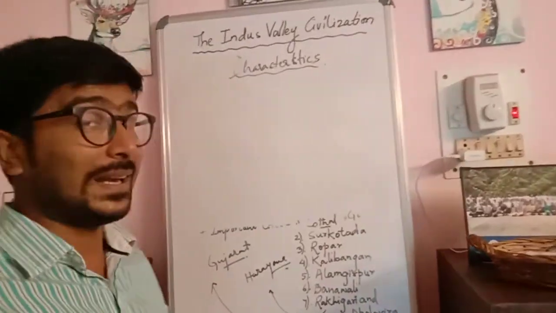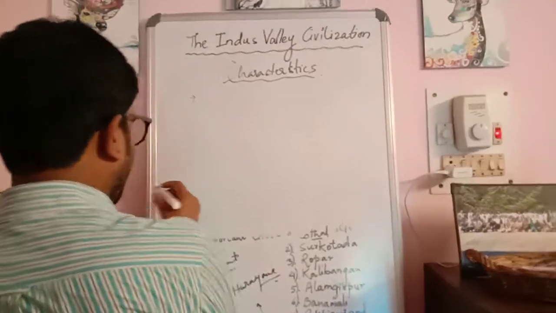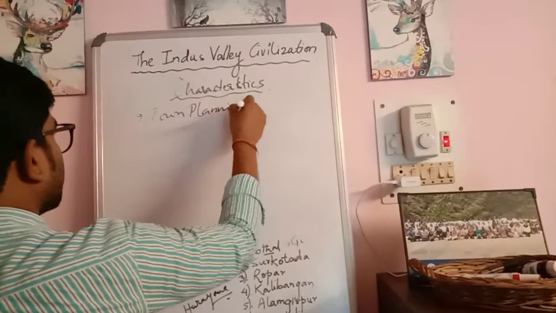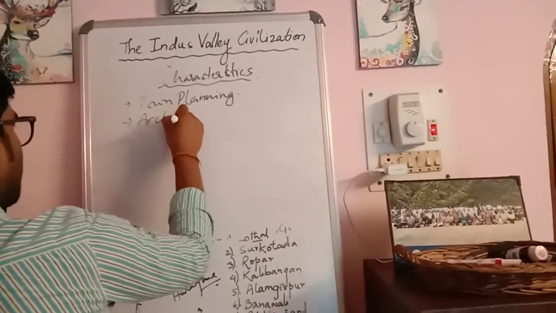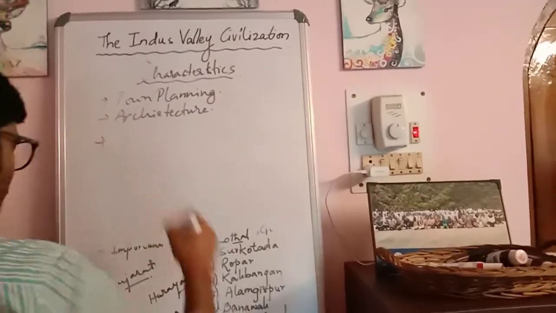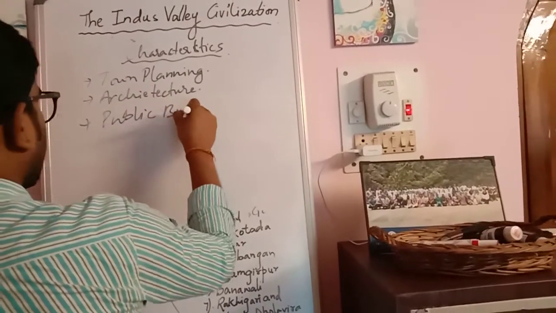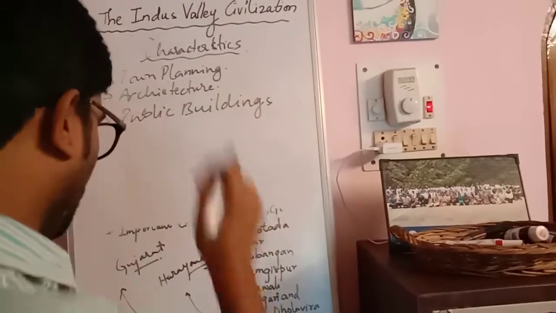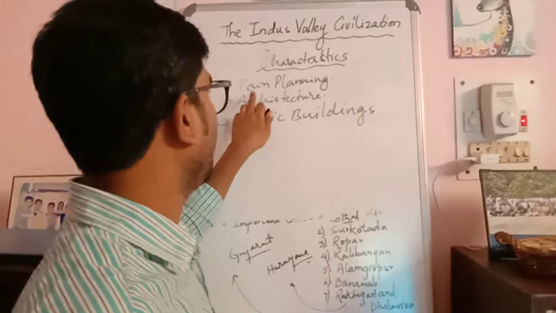Now I am going to first highlight the important things individually that existed during the time. Number one, town planning. Then architecture. Then public buildings. Now, let us first understand these three things. Number one is the town planning.